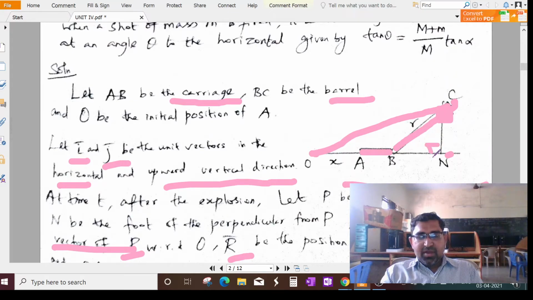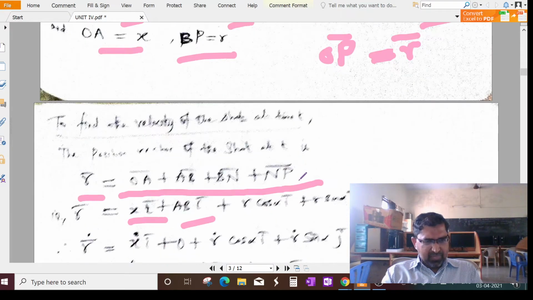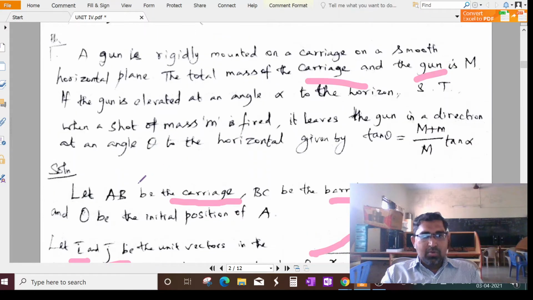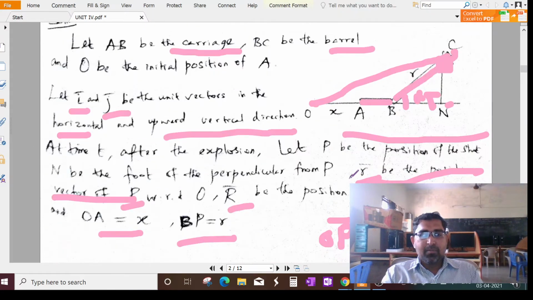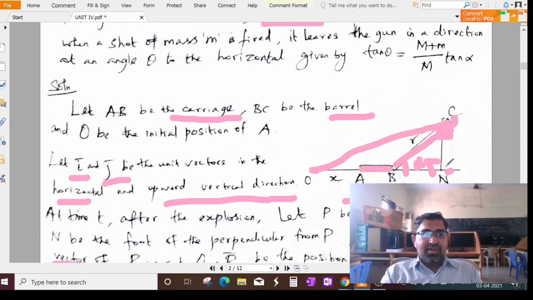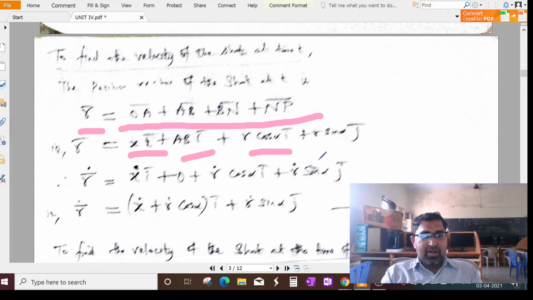You know very well, this is a perpendicular. So what is BN? This is R. Tell me, ma, you must remember this angle will be alpha, that is given in the problem. So this is R, this is angle alpha. What about the BN vector? R cos alpha I vector plus the NP vector. What is the NP vector? R sin alpha J vector, because we have taken the upward direction.